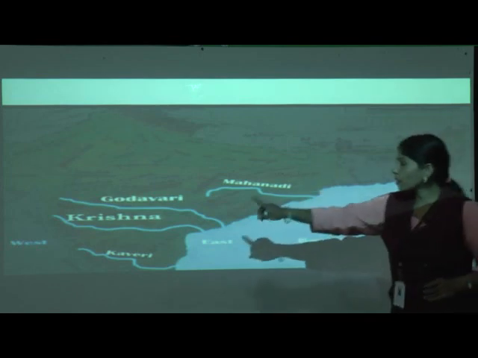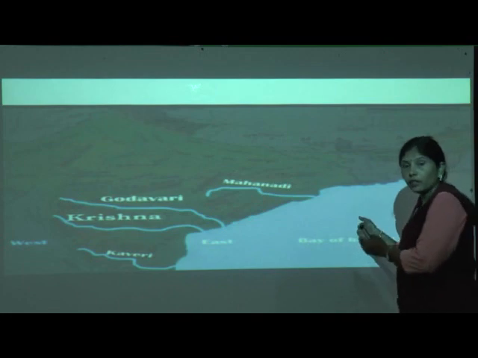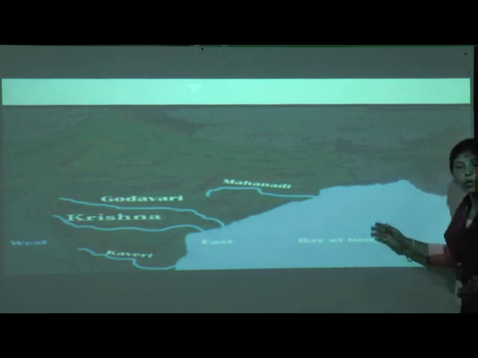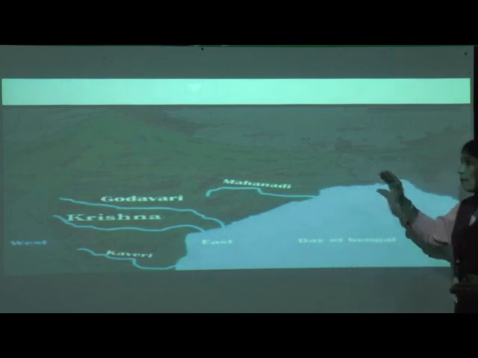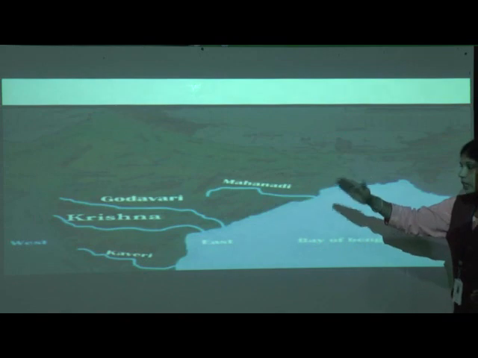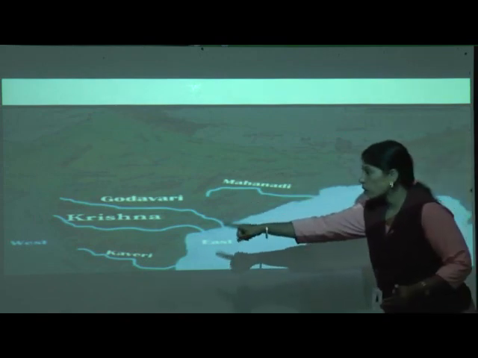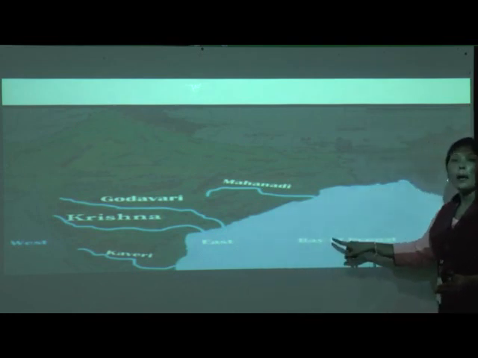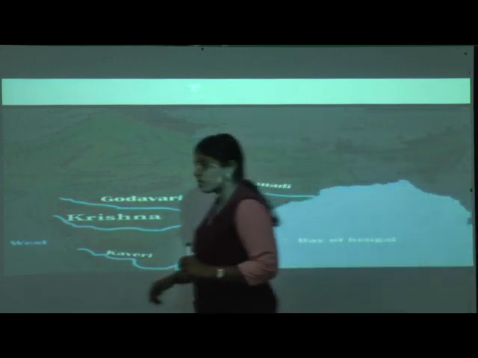So they flow from west to east and finally mix in the Bay of Bengal. Mahanadi, Godavari, Krishna, Kaveri start from the west, flow east and mix in the Bay of Bengal. I hope you all understood what the teacher is explaining.